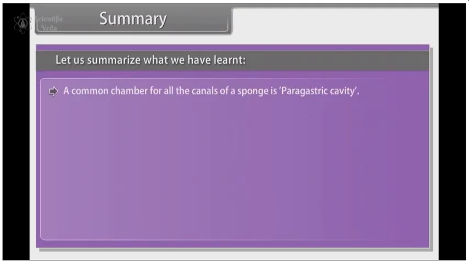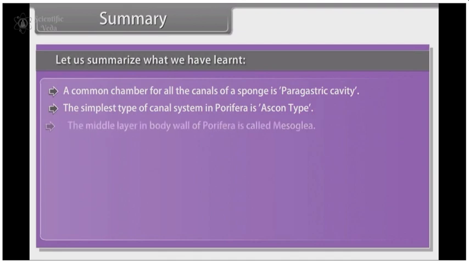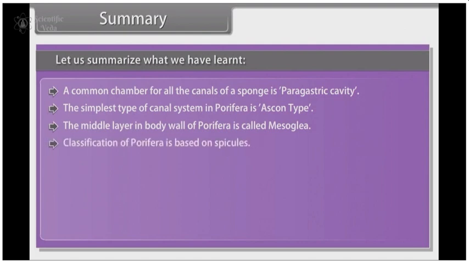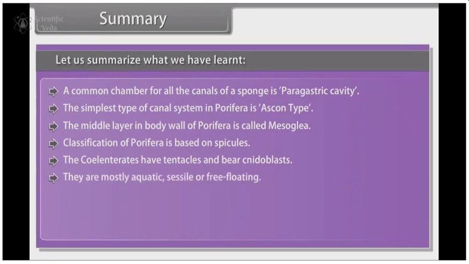A common chamber for all the canals of sponge is paragastric cavity. The simplest type of canal system in Porifera is Ascon type. The middle layer in body wall of Porifera is called mesoglea. Classification of Porifera is based on spicules. The coelenterates have tentacles and bear cnidoblasts. They are mostly aquatic, sessile and free-floating.